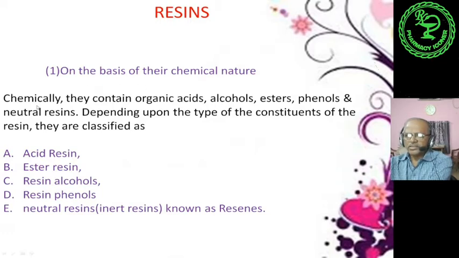Chemically they contain organic acids, alcohols, esters, phenols, and neutral resins.